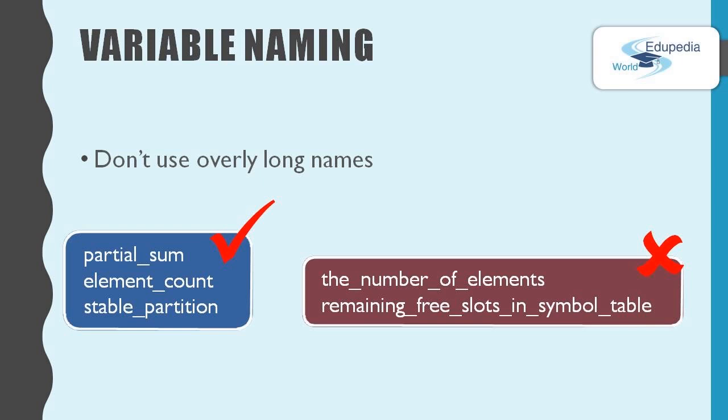OK variables are sweet and short: partial_sum, element_count, stable_partition. But the not OK variables are so long and hard to read: the_number_of_elements, remaining_free_slots_in_symbol_table. Those are far too long to appear on the screen if you use them in a statement.